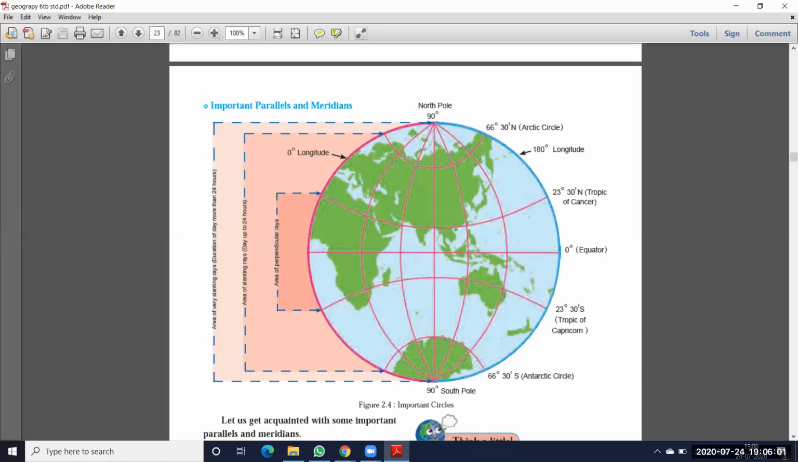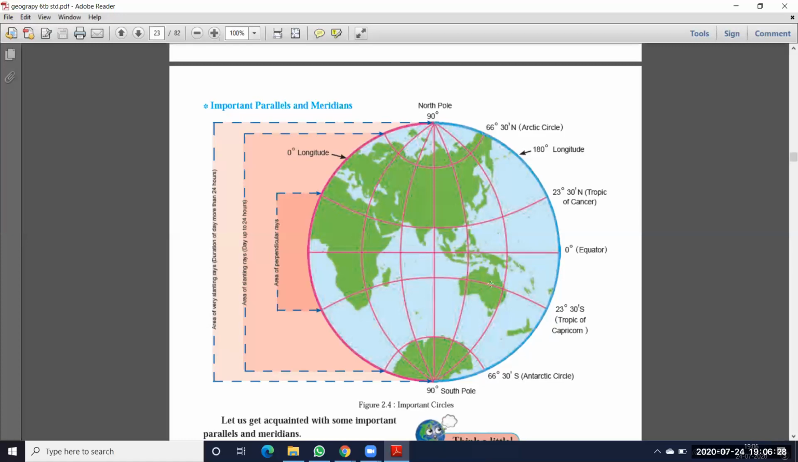Coming to the lower part of the equator, below the equator we have an important parallel line, that is the Tropic of Capricorn. What is this? Tropic of Capricorn. And here 23 degrees 30 minutes south. Okay, and below the Tropic of Capricorn we have another line, near to the south pole, that we call the Antarctic Circle. The value of this Antarctic Circle is 66 degrees 30 minutes south.